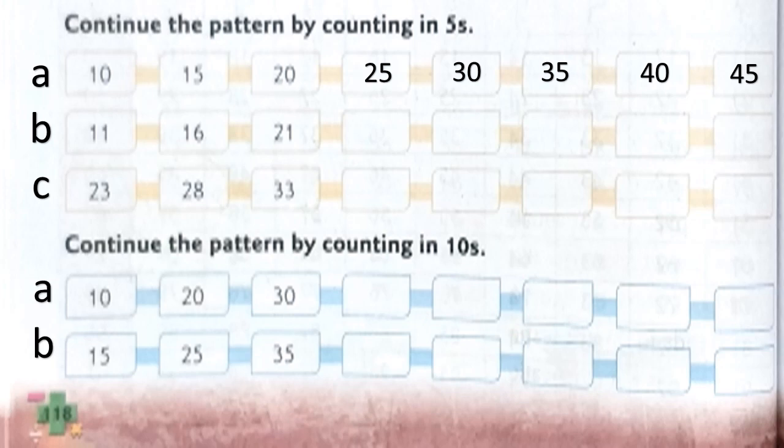Very good, children. We'll go to example B. Here we have number 11, 16, 21. So what will be the next number? Count in 5, children. After 21, 22, 23, 24, 25, 26. Yes, we have number 26. So what will be the next number? Correct, 31. Next, yes, 36. Next number will be 41. Now after 41 we'll have 46. Very good.